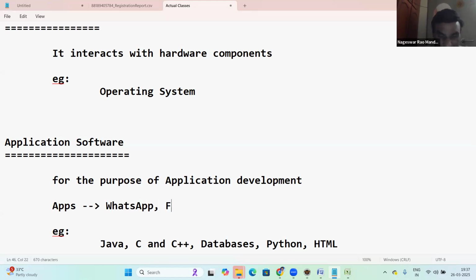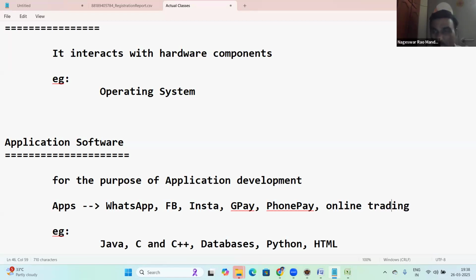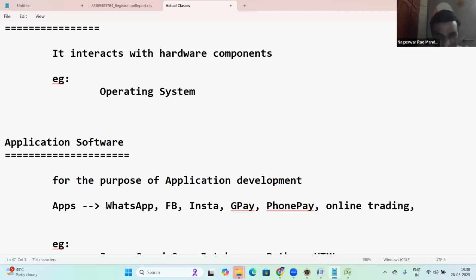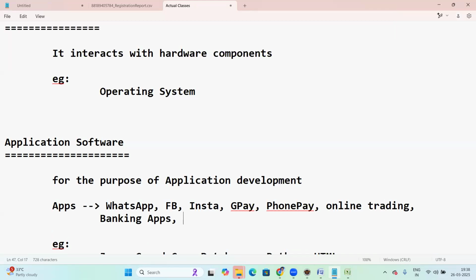Facebook is an application. Insta is an application. GPay, Google Pay is an application. PhonePe is an application. These are all applications, right? Next, online shopping, online trading applications. Next, banking applications, banking apps, banking system. Amazon and Flipkart online shopping, railway. Like this, there are many applications.